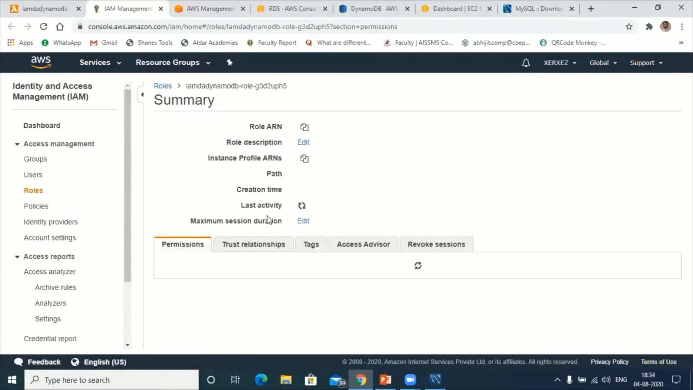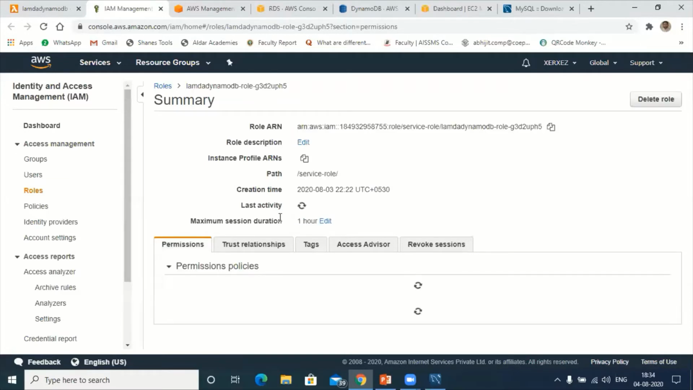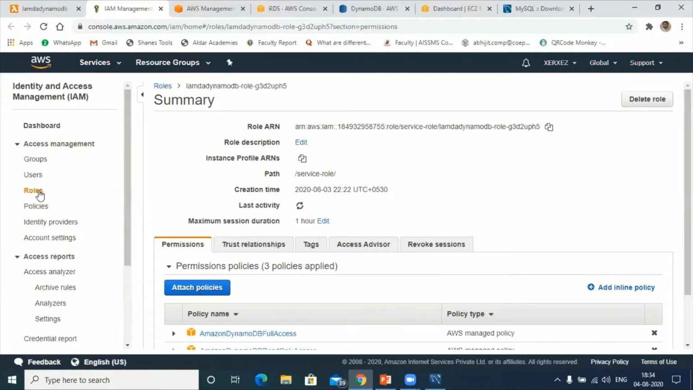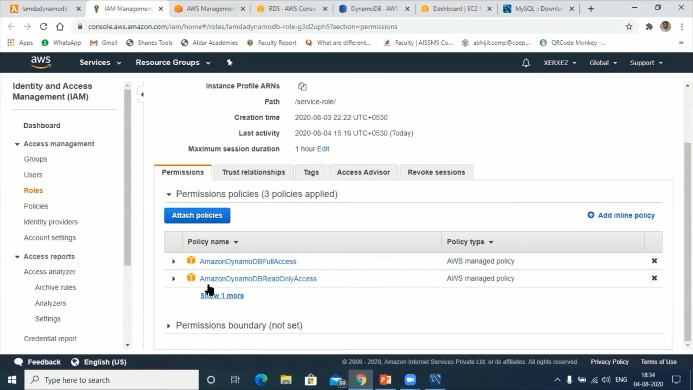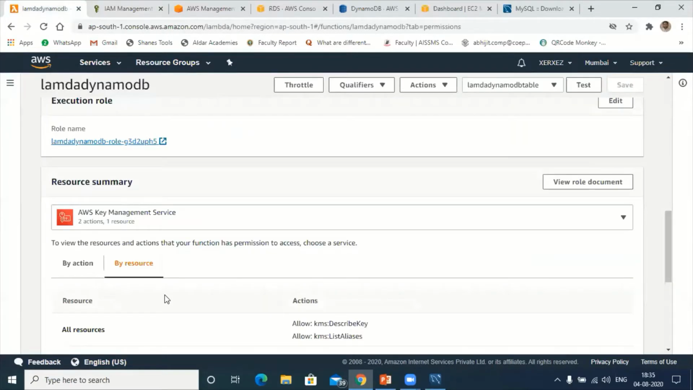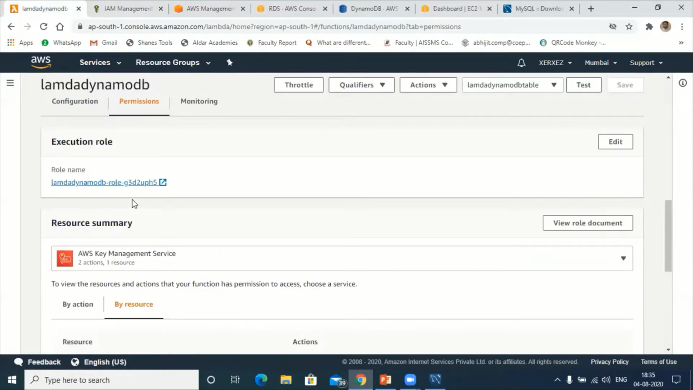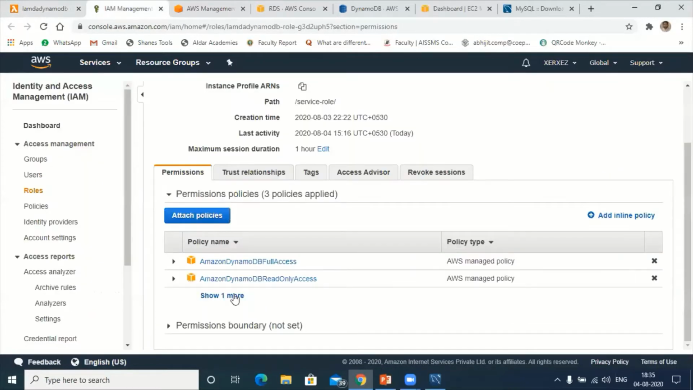Okay, so this is the policy. This is the main console of the role. If you are coming manually, you can click on Roles here. See, I have already attached 3 policies here. As far as this policy is concerned, I have given 3 accesses here.